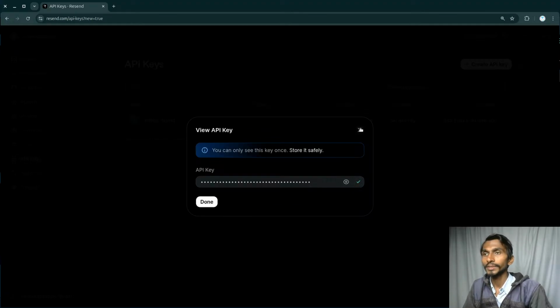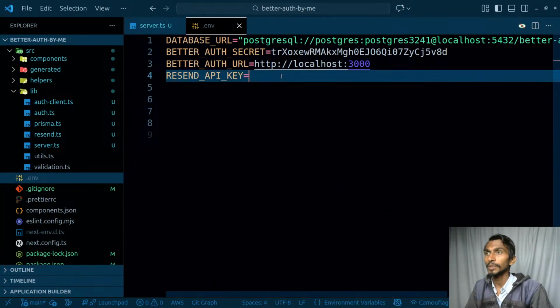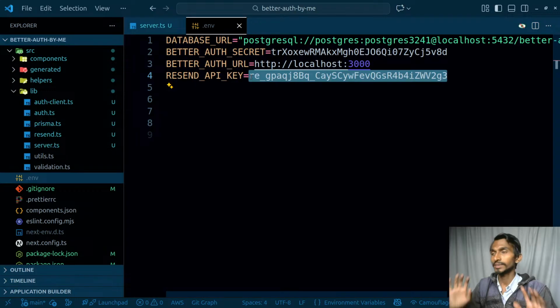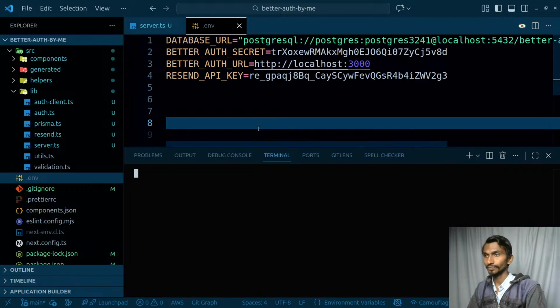Most of the things are already done, so it's not like I have to start from scratch. But yeah, it's not like everything is done. Let's simply paste it again. This particular API key I will be revoking. This is just for now. Once the project is done, I will delete this. Okay, and one more thing.